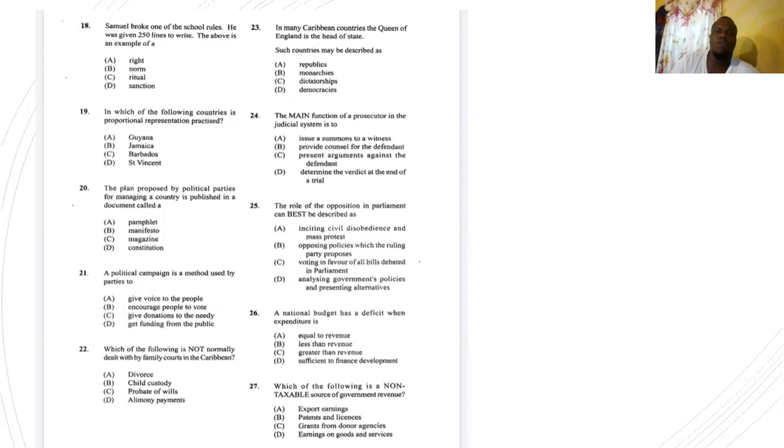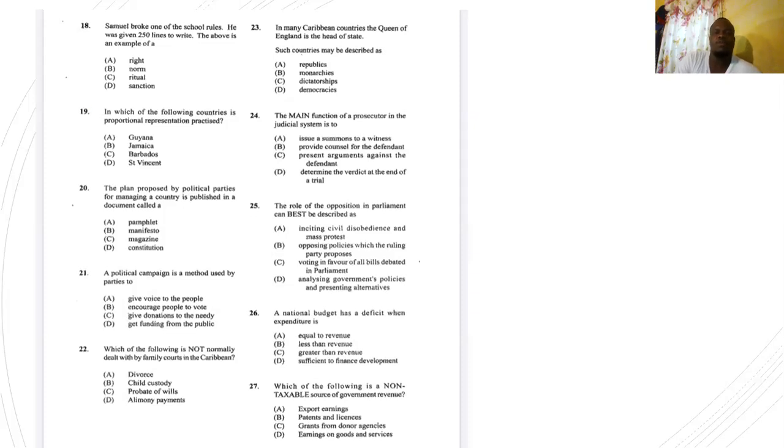24, the main function of a prosecutor in the judicial system is to A, issue a summons to a witness, B, provide counsel for the defendant, C, present arguments against the defendant, or D, determine the verdict at the end of a trial. Main role of a prosecutor in the judicial system is C, present arguments against the defendant.